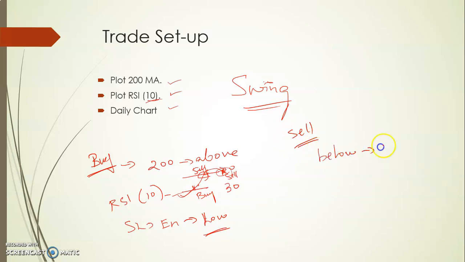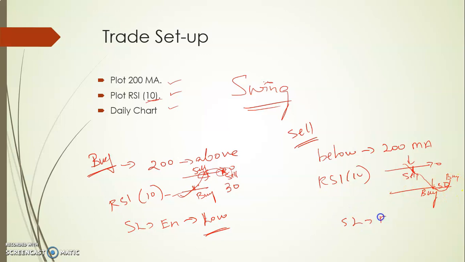For sell, look for the stocks which are below the 200 simple moving average, RSI, this is 70, this is 30. So from the overbought position, whenever it is going down, right? So here take a sell call here and then whenever it reaches 30, you can buy here. Either you can buy here or once it reverses from oversold to a buy position, you can take a buy call there. It's up to you. And for the stop loss, the entry candle's high is the stop loss.